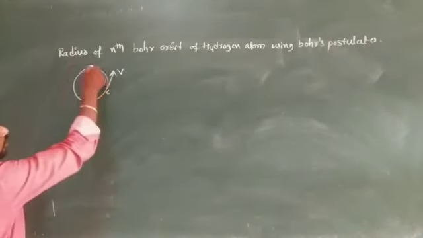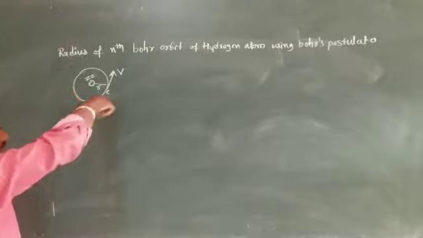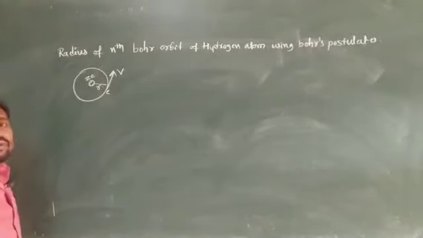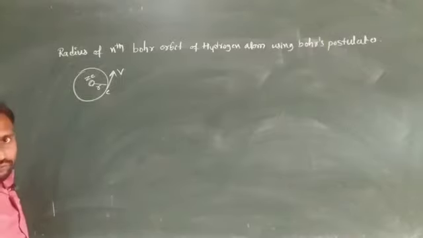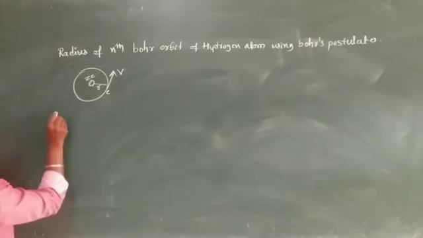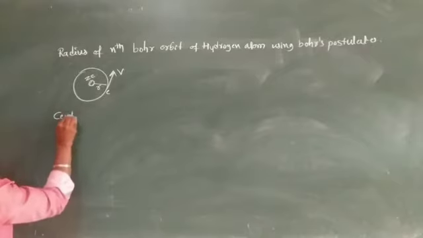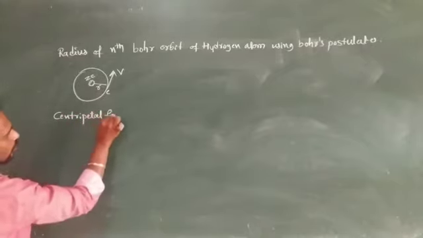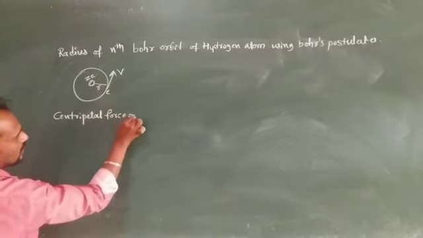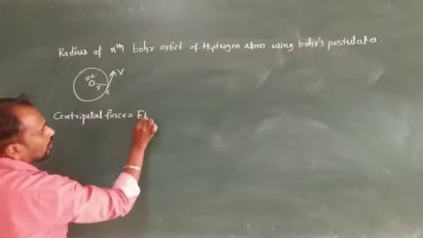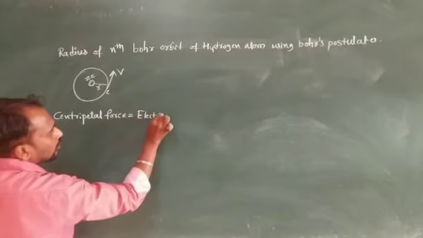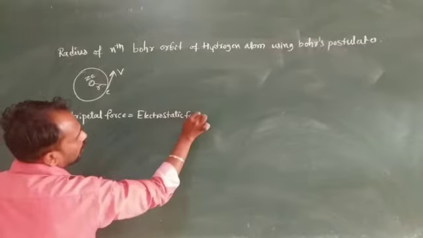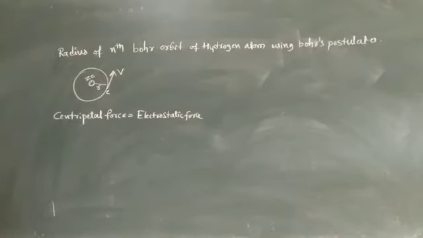This electron revolving around the nucleus requires a centripetal force, and this centripetal force is provided by the electrostatic force. For this reason, the centripetal force is equal to the electrostatic force.